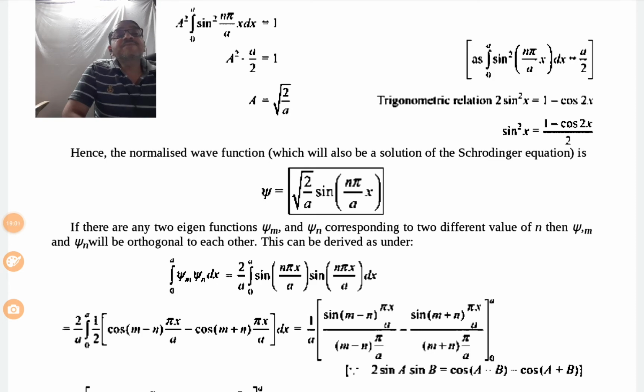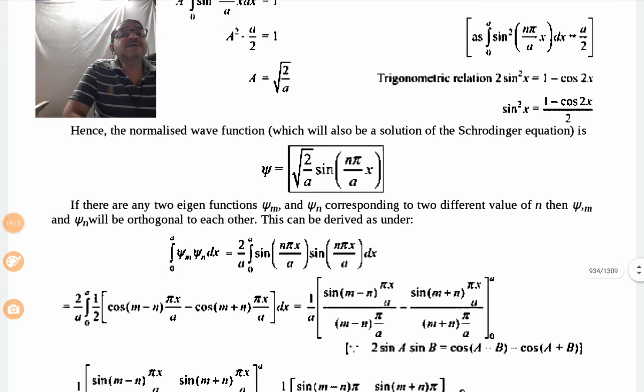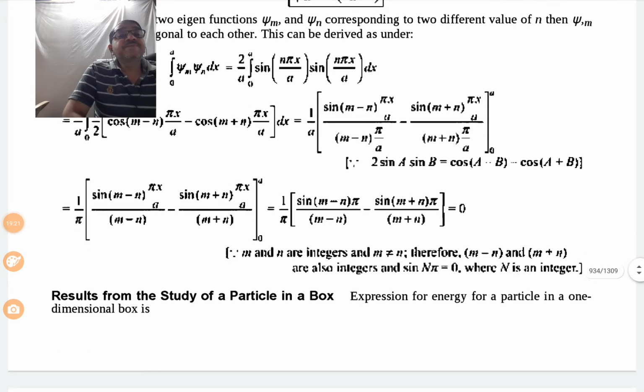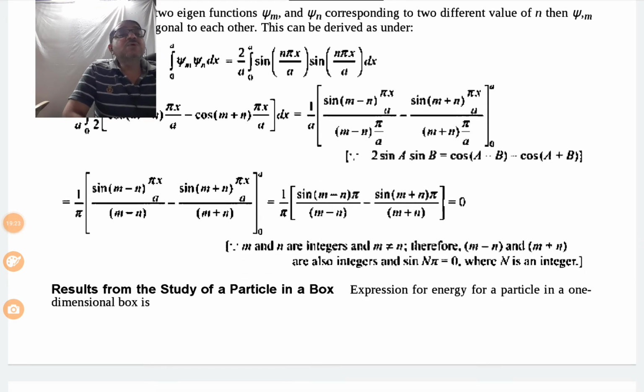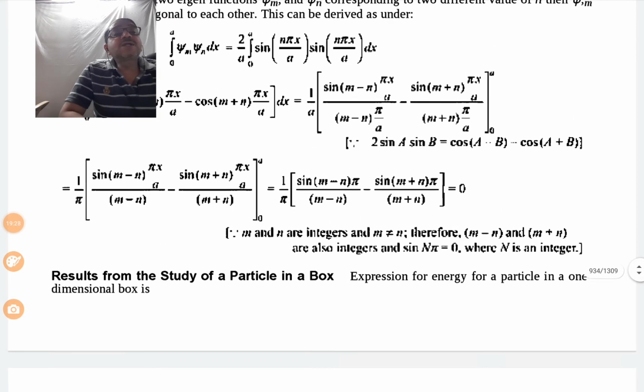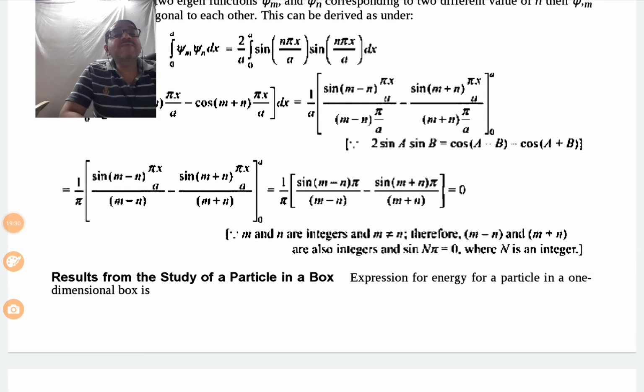Here, if there are any two eigenfunctions psi m and psi n corresponding to two different values of n, then psi m and psi n will be orthogonal to each other. This can be derived as shown in the mathematical expression. What are the things here after simplification?